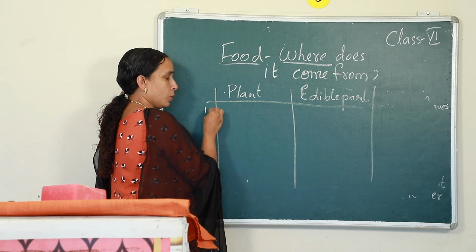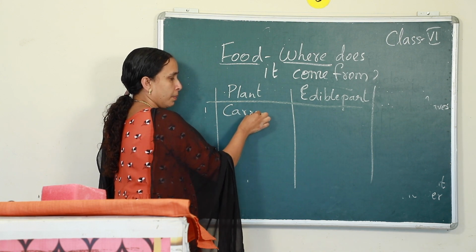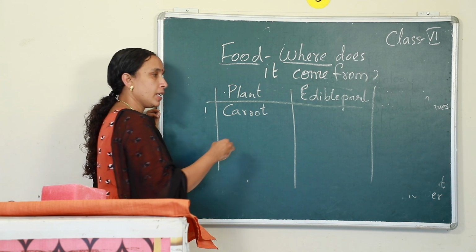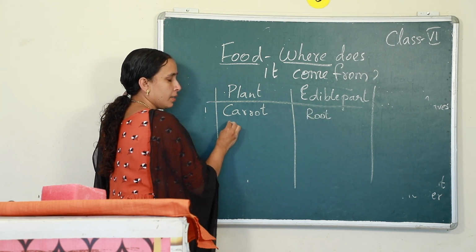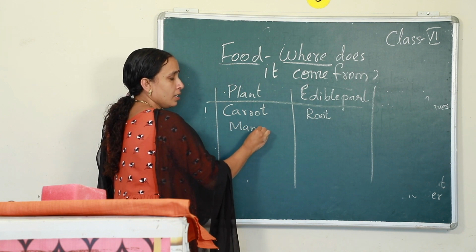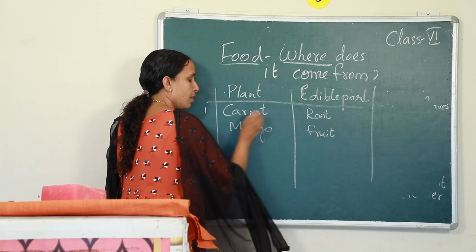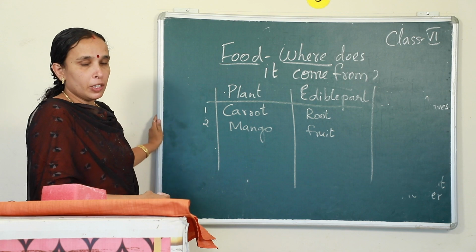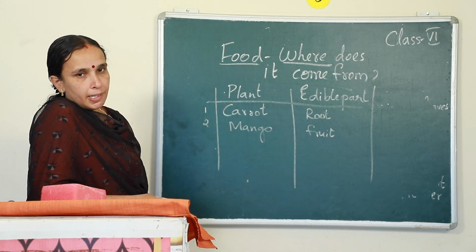Suppose the first plant I am going to write is carrot. In that plant, which is the edible part? Carrot is which part of the plant? Yeah, that is the root. Okay. Mango is the fruit. Right? In the same way you have to write 5 more examples by yourself, like this.